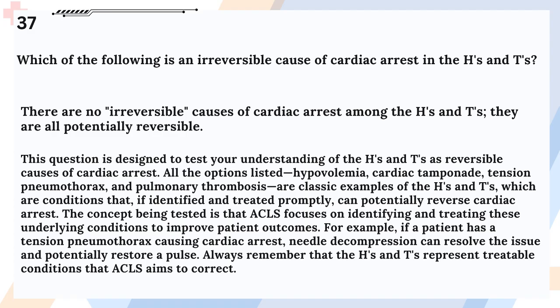The concept being tested is that ACLS focuses on identifying and treating these underlying conditions to improve patient outcomes. For example, if a patient has a tension pneumothorax causing cardiac arrest, needle decompression can resolve the issue and potentially restore a pulse. Always remember that the H's and T's represent treatable conditions that ACLS aims to correct.